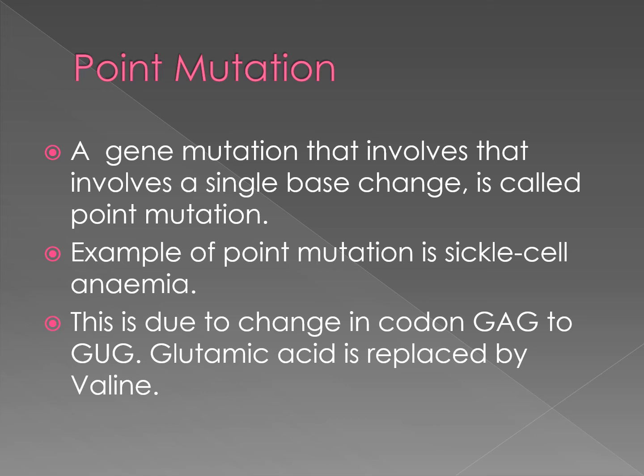In short, glutamic acid is replaced by valine. Because of a single change in a single base pair, a disease occurs, and that disease is sickle cell anemia. We will study this disease in detail in the next video.